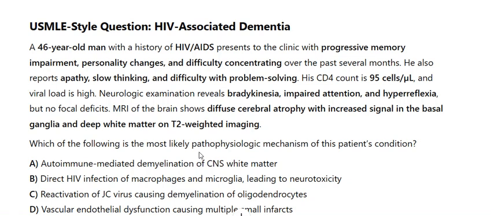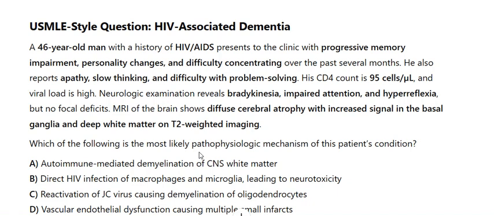Neurologic examination reveals bradykinesia, impaired attention, and hyperreflexia, but no focal deficits. MRI of the brain shows diffuse cerebral atrophy with increased signal in the basal ganglia and deep white matter on T2 weighted imaging. Which of the following is the most likely pathophysiologic mechanism of this patient's condition?